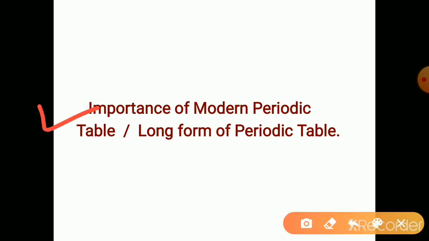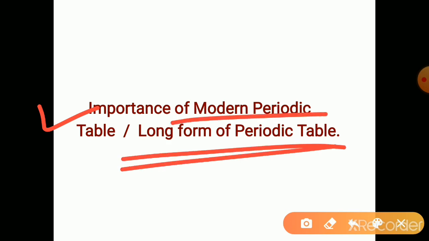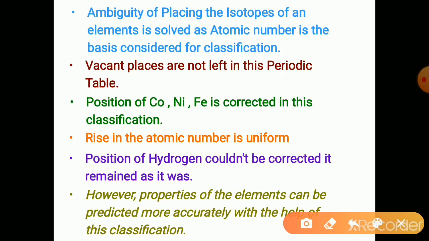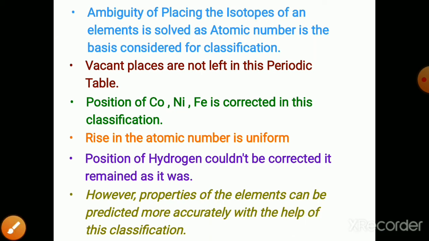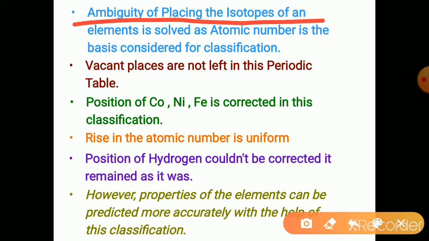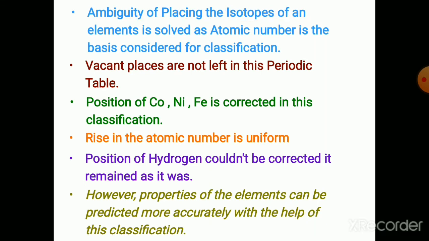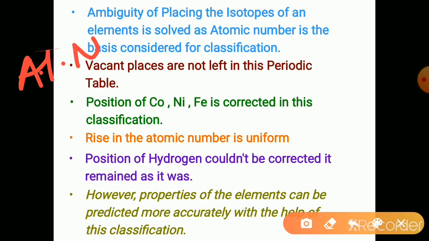Importance of this periodic table. This periodic table is also called the long form of the periodic table. So what is the importance? The ambiguity of placing the isotopes of an element is resolved, because in Mendeleev's periodic table there was an ambiguity in placing the isotopes, and that is resolved here because Moseley has not considered the atomic mass. If he would have considered the atomic mass, then there was a problem in placing the isotopes. But here he has considered the atomic number as the basis for the classification.